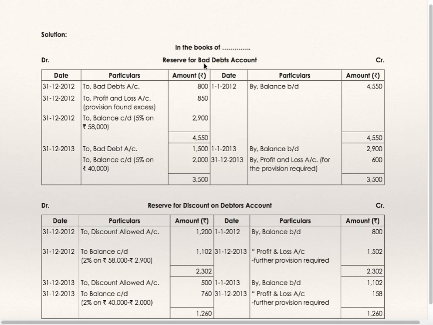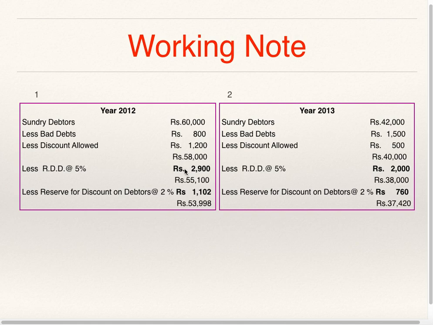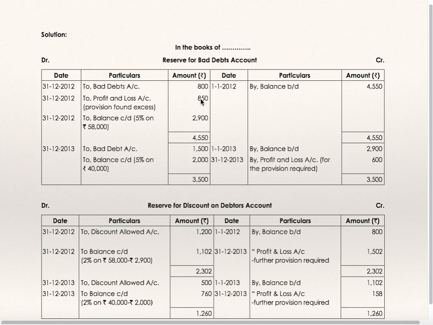In the books of so and so, reserve for bad debts account, by balance brought down 4550, which is given. To bad debts account 800, bad debts are 800. To balance carried down, just now I have told you, 2,900, closing provision. So by profit and loss account, this is the balancing figure. By balance brought down 2,900.